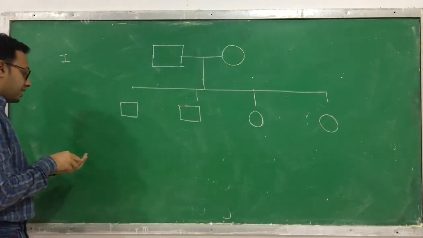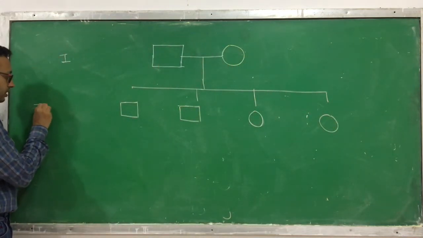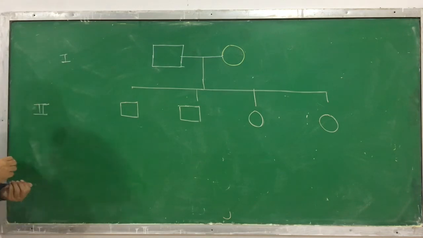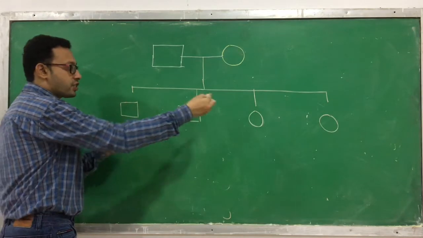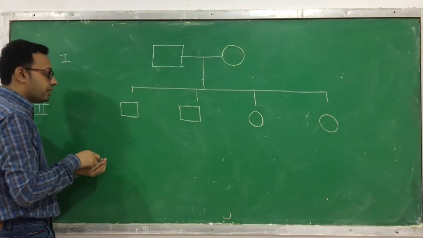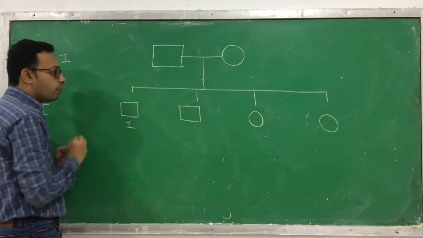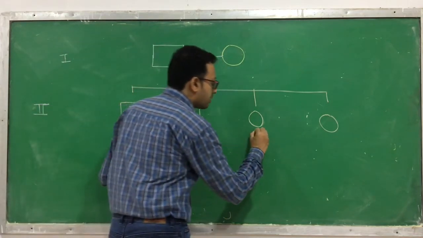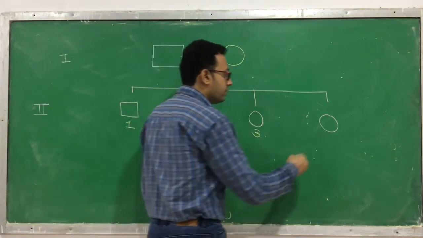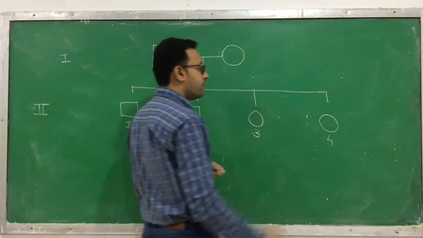So this is the second generation which is produced. Here this is the order in which the children were born, so I am giving numbers. This is the first child, number 1. This is the second child, number 2. This is the third child, number 3. This is the fourth child, number 4.